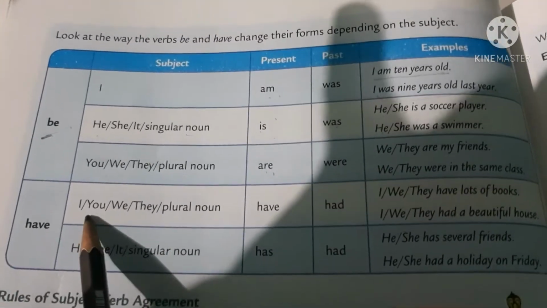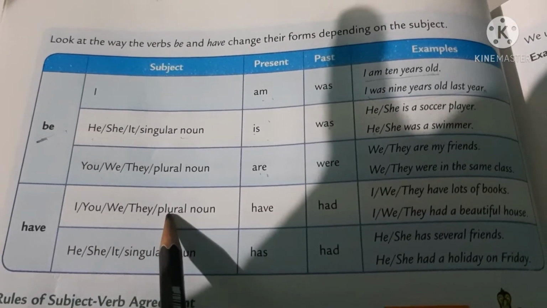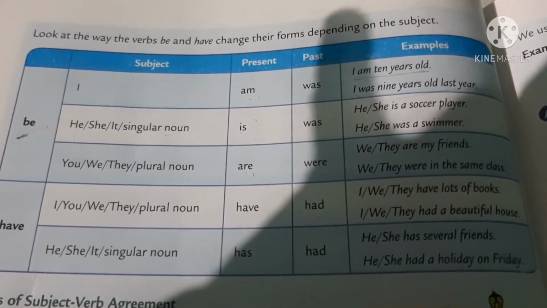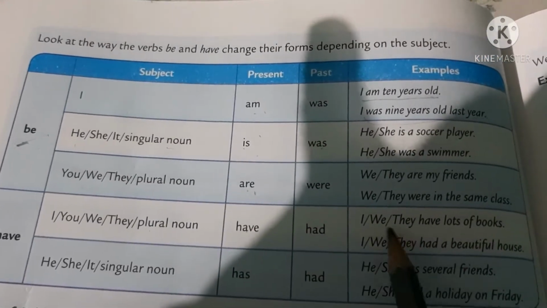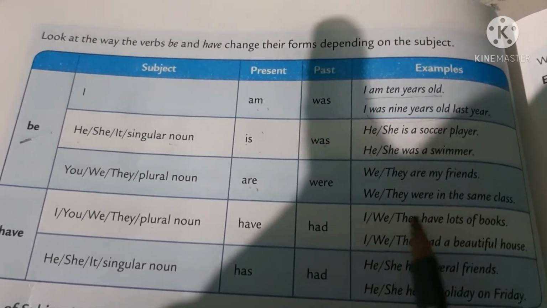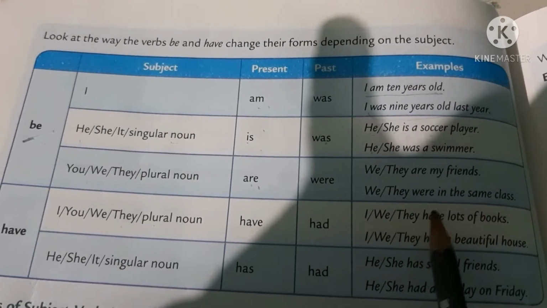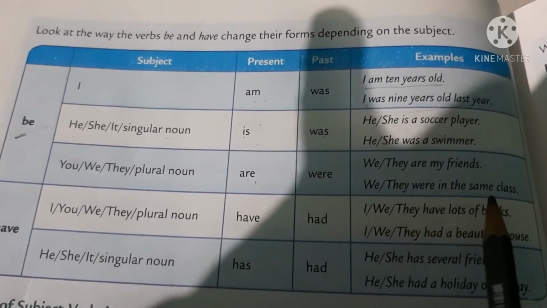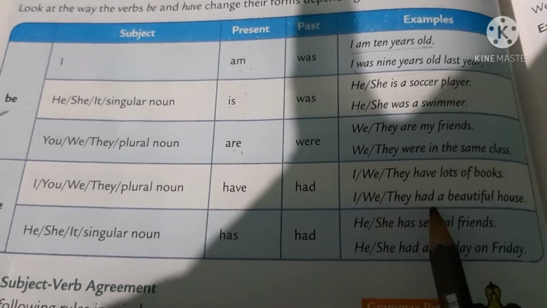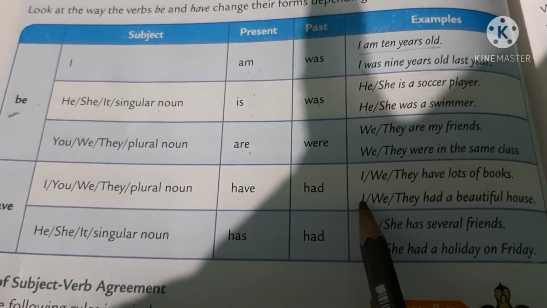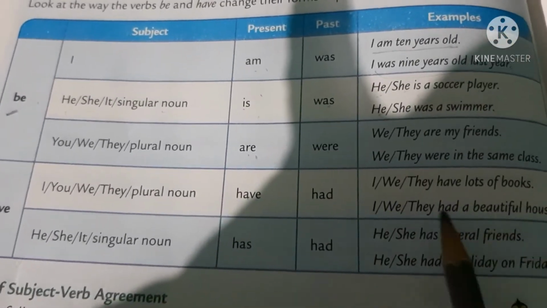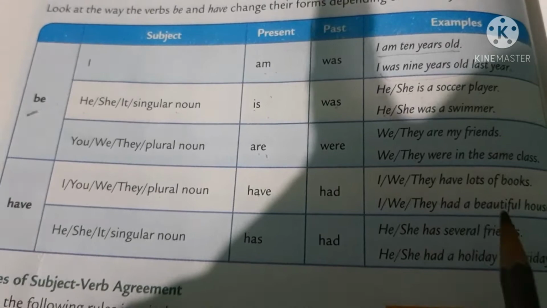Now have. I/you/we/they or a plural noun: what do you write in the present tense? Have. And in past tense? Had. For example, I/we/they have lots of books means you can write I have lots of books, we have lots of books, they have lots of books. And in the past tense, I/we/they had a beautiful house. For example, I had a beautiful house, or we had a beautiful house, or they had a beautiful house.